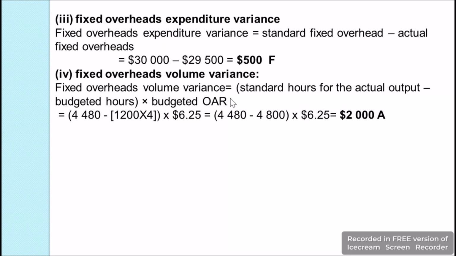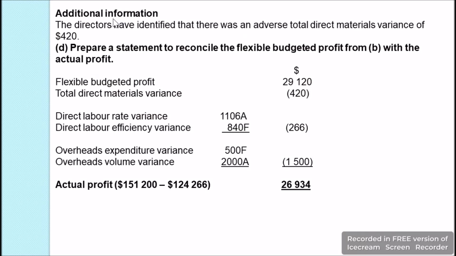And then the budgeted OAR, which was again calculated before bit B of the question, was $6.25. So when we apply this to the formula, it is 4,480 minus 4,800 times $6.25. So we get a negative $2,000, and it is an adverse variance. Furthermore, additional information is provided which states that the directors have identified that there was an adverse total direct material